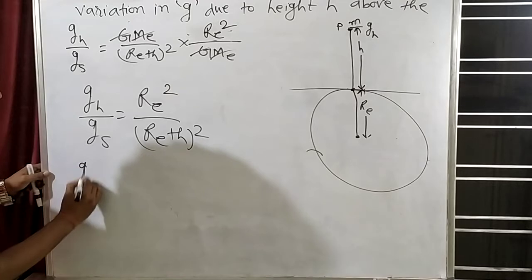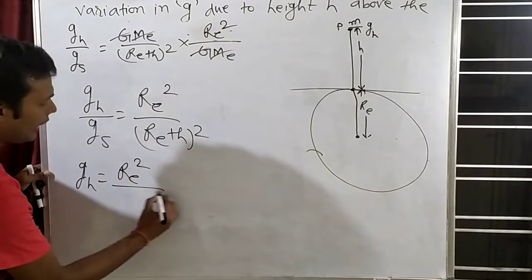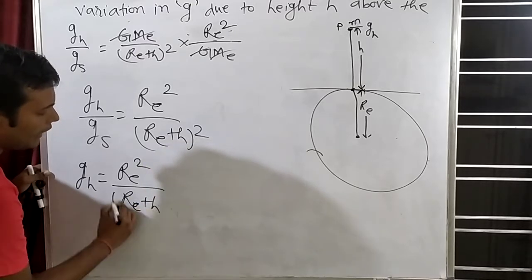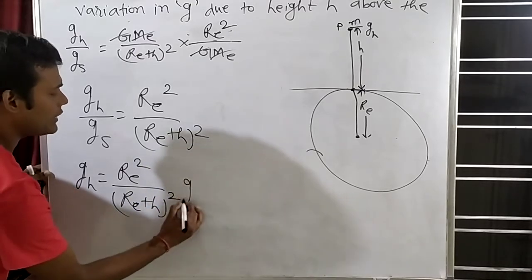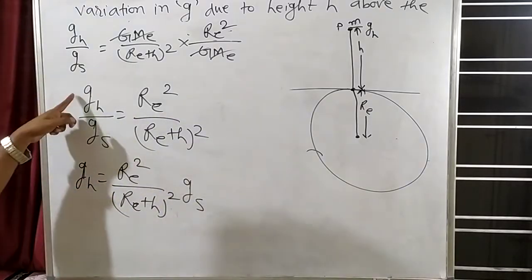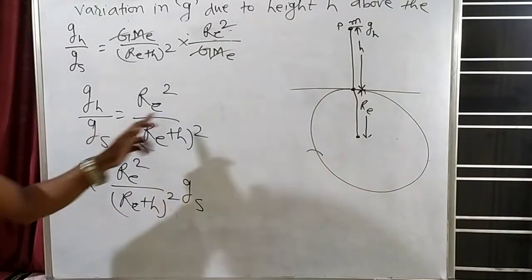Can we write that GH is equal to R_E square by R_E plus H whole square into GS? Can we write like this? Because the GS I kept here will get multiplied on this side.